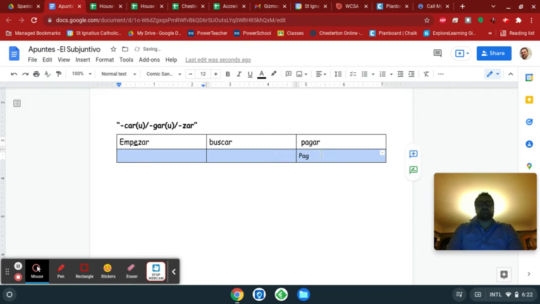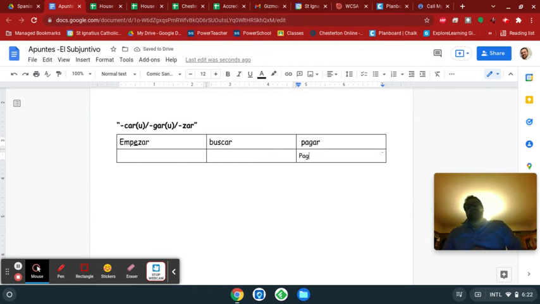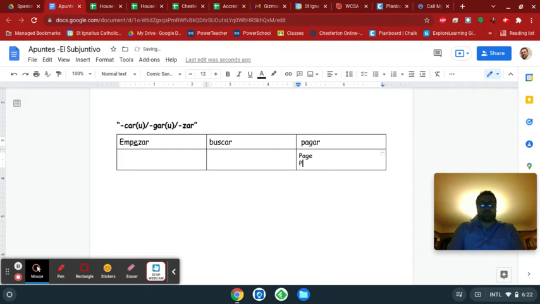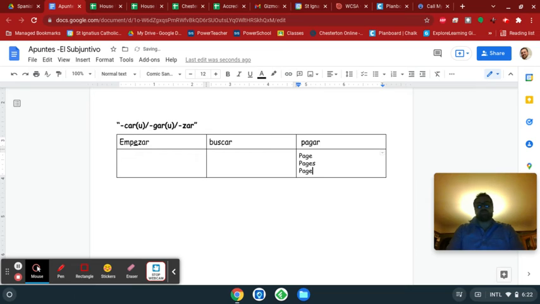Okay, there we go. Now, these are AR verbs, all of them. Cars, gars, and zars are all ARs, so we're going to conjugate them like they're ER verbs. And so you would think that it would be, now this is not the right way. I'm just trying to show you what you might think it would be so that you'll understand why they need to be irregular. Okay?